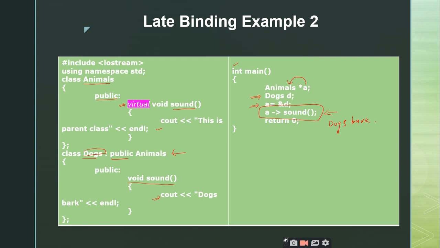Late binding is the concept where you map the function call with the function definition at the time of runtime. This can be implemented by using virtual functions. You just make the member functions of the class virtual by adding the keyword virtual before the function declaration or function definition. When you make the member functions virtual, you are telling the compiler that you are going to implement late binding. That means you are giving information to the compiler to please delay the process of binding the function call with the function definition until runtime.